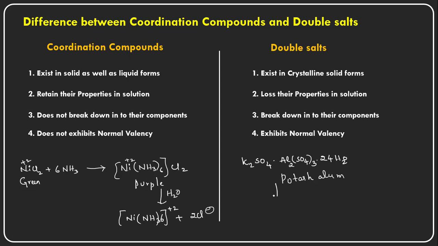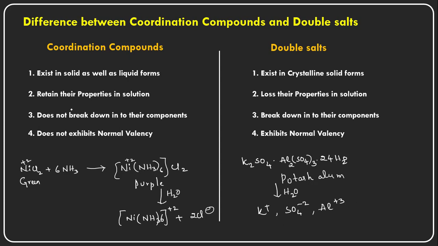But when it dissolves in water, in solution form, it dissociates into its constituent ions: K+, sulfate 2-, and Al3+. These have their own properties, so potassium, sulfate, and aluminum 3+ can each give their characteristic identification and confirmation tests. So the ions lose the potash alum properties when potash alum is dissolved in water.